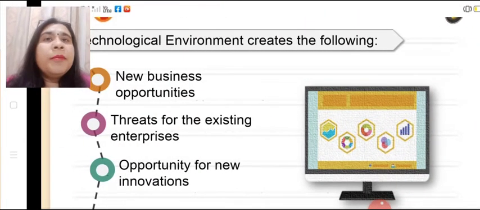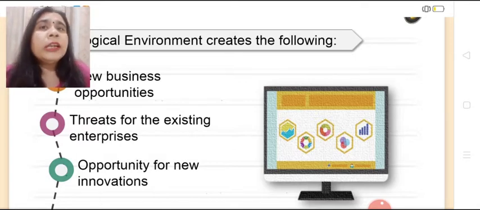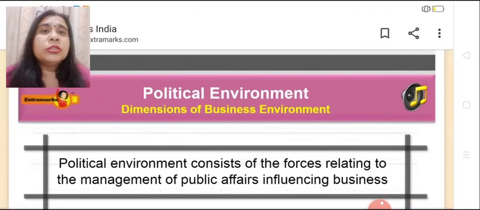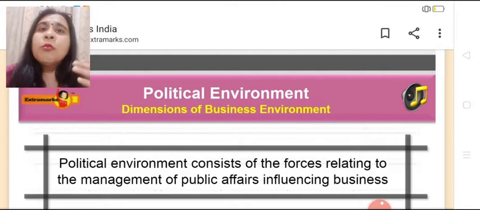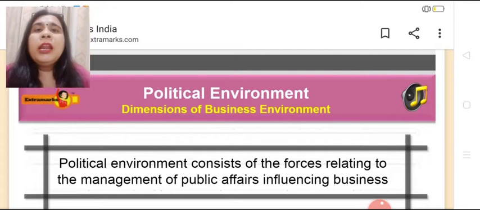So technological environment creates the following now. It creates new business opportunities. It creates threat for existing enterprises. It creates opportunities for new innovations. Therefore, technological environment is quite important because technology is affecting the business concerns. We see nowadays there are new innovations, and every now and then new features are added in smartphones, mobile phones, laptops, and technology is going on improving. If the business concerns do not change themselves, what will happen? They will lag behind.